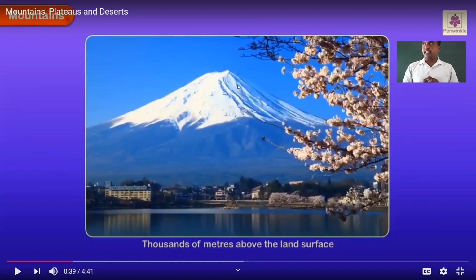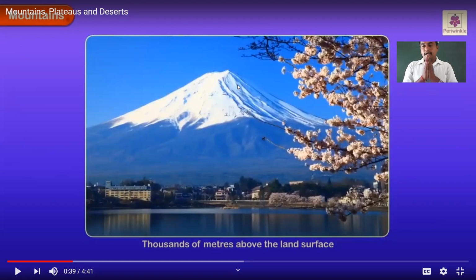For example, if you climb a mountain, like Ganga Betta, which is called hills, and also Shivagange, when you reach the top of the mountain, you will feel some cold, right?